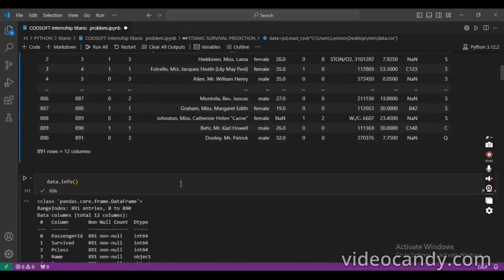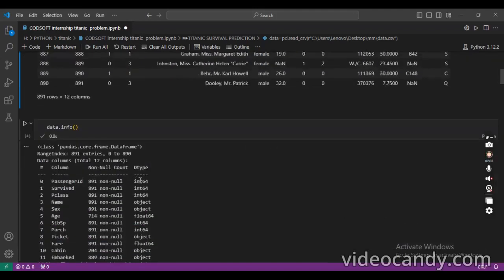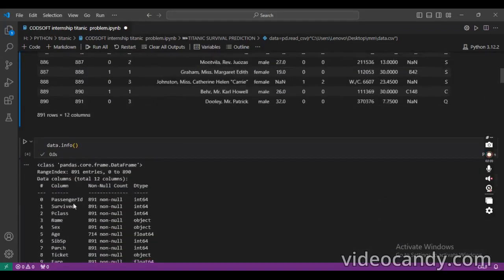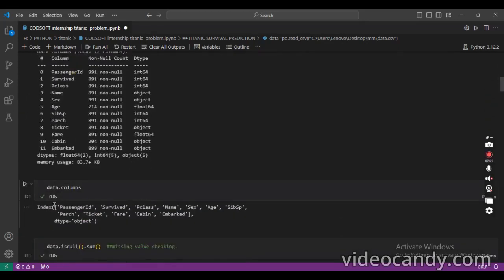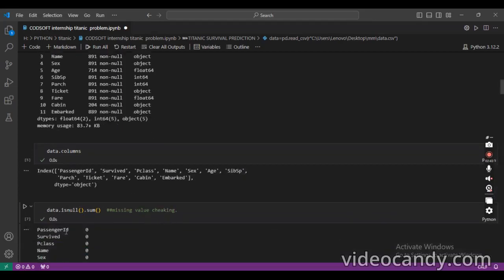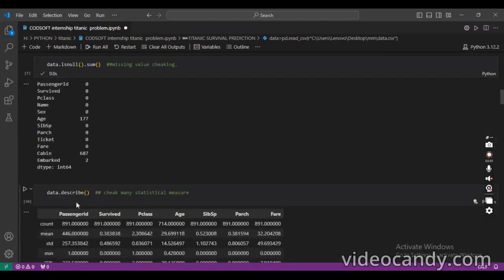With data.info we check the columns, the non-null values, and the data types. Some are integer type, while ticket, cabin, and sex are objects, that is non-numerical. The columns are PassengerId, Survived, Pclass, Name, Sex, Age, SibSp, Parch, Ticket, Fare, Cabin, and so on. Then we check the missing values with data.isnull().sum: Age has 177 missing values, Cabin has 687, and Embarked has 2.